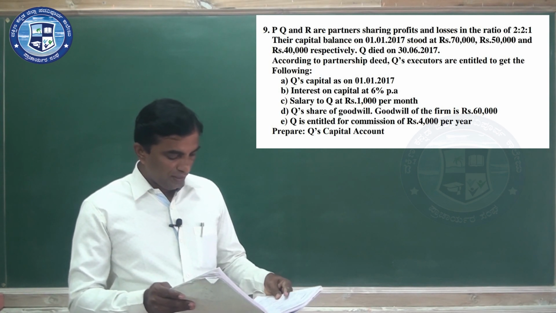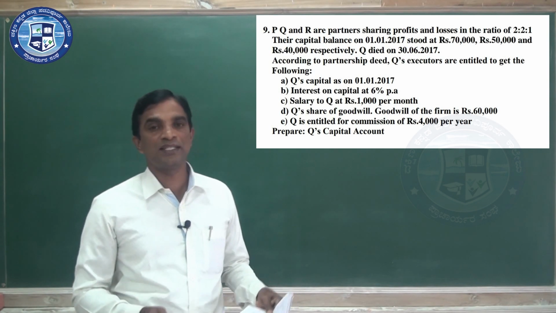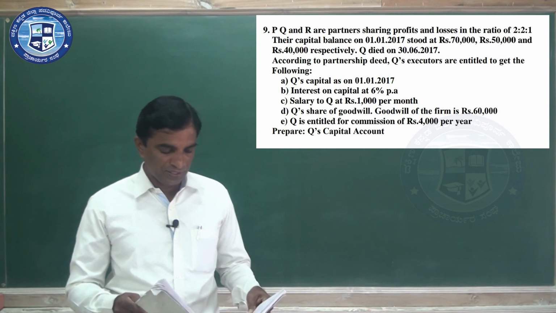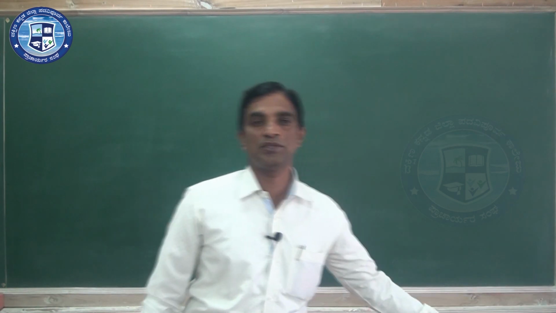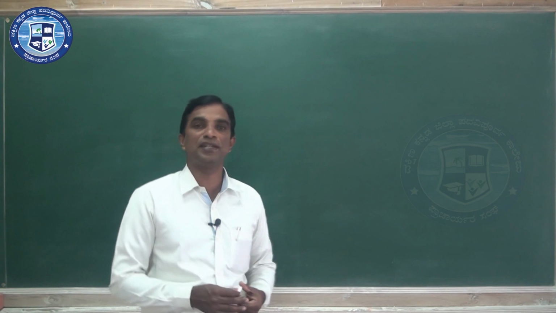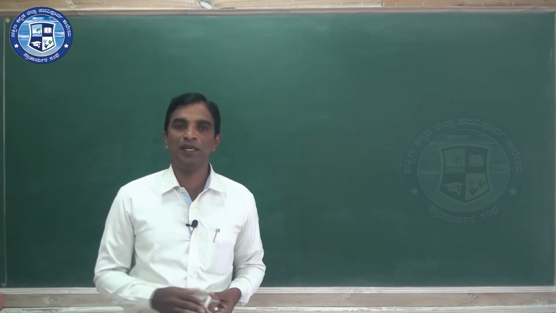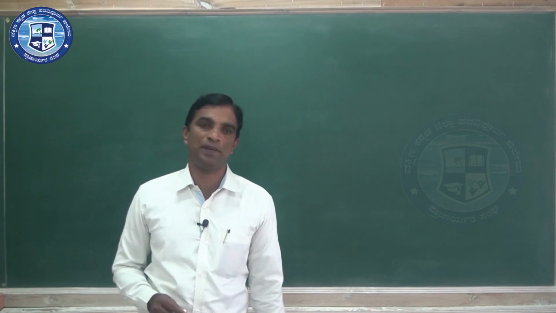Q's share of goodwill we should calculate, because the goodwill of the firm is given as 60,000. Q is entitled to a commission of rupees 4,000 per year. So here is another piece of information. They have given commission per year and salary per month, so we should be conscious of it while preparing Q's capital account.